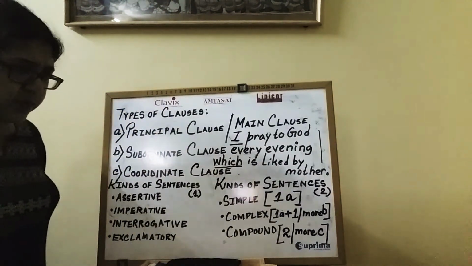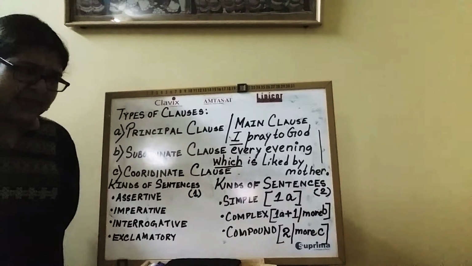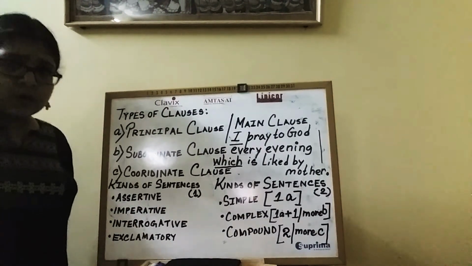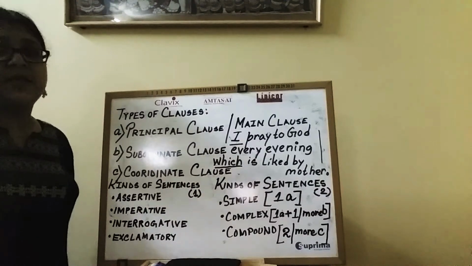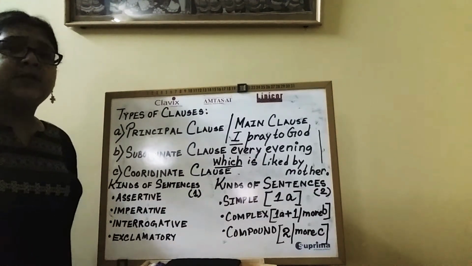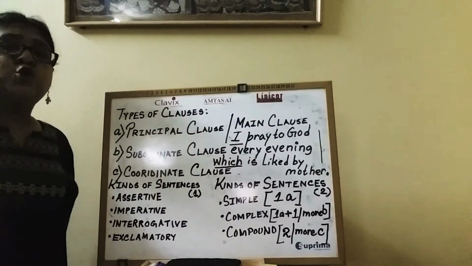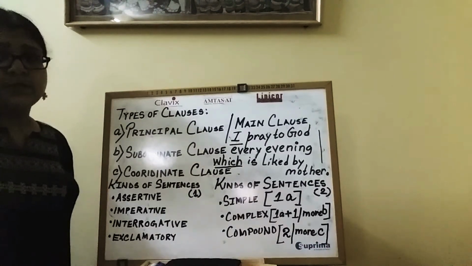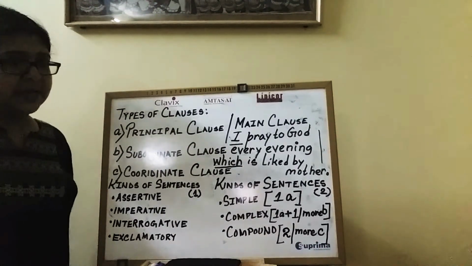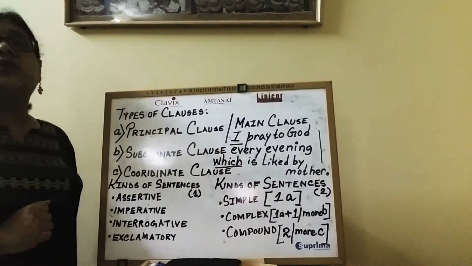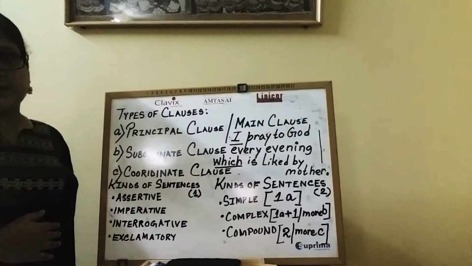So, in case of sentences, quite long sentences, where two or more sentences are joined together with the help of one or more than one conjunction or conjunctions, the small sentences are known as coordinate sentences.